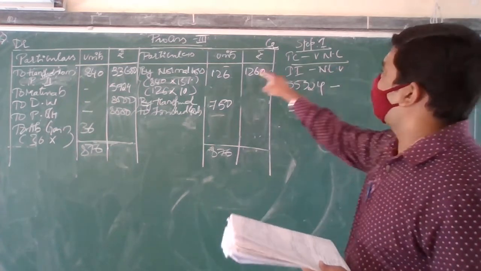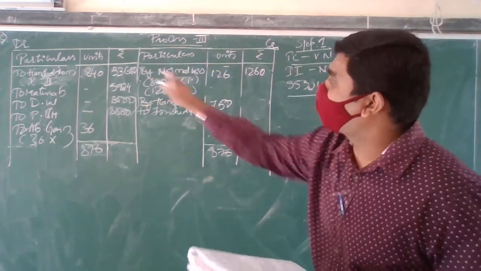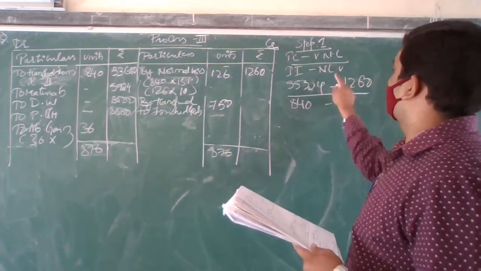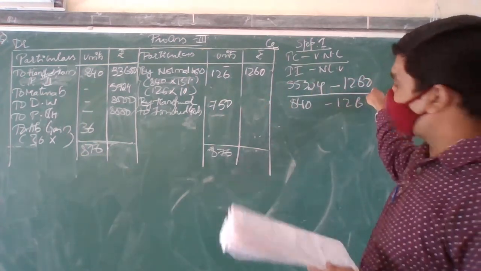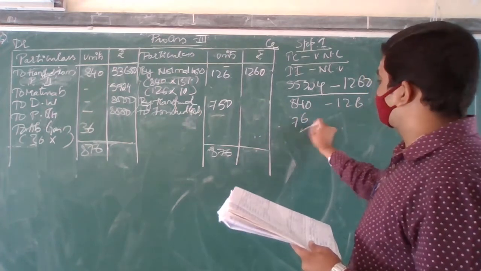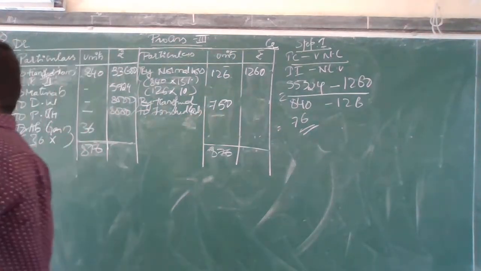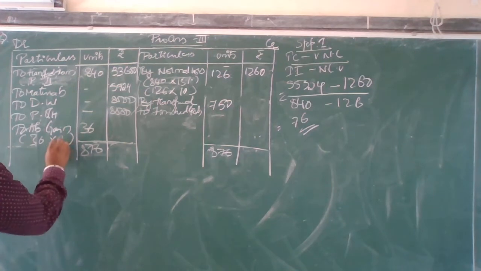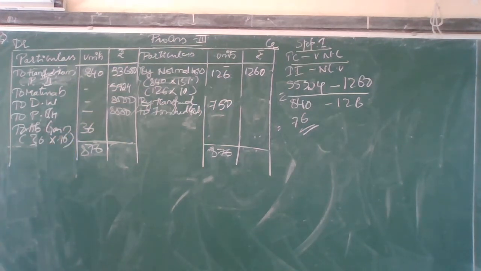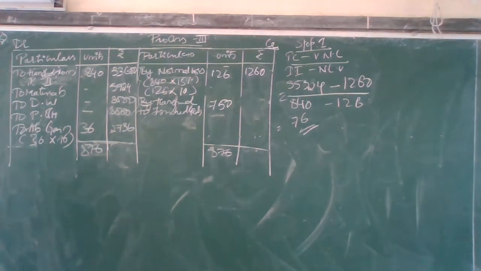55,524 minus value of normal loss 1,260, input introduced 840, then normal loss in units 126. So if you do, finally you are going to get 76. Okay, 36 into 76, when you do, how much you are going to get? 2,736. Then finally you are going to do the total.